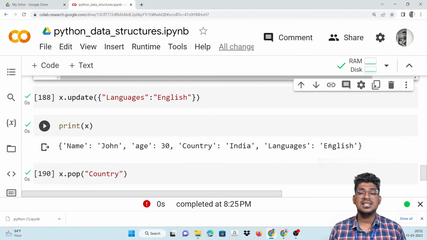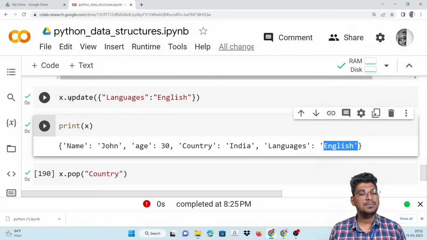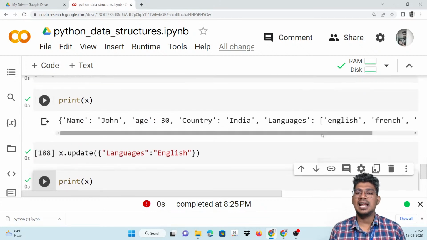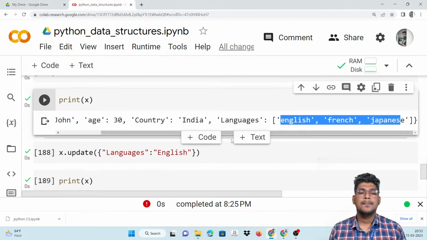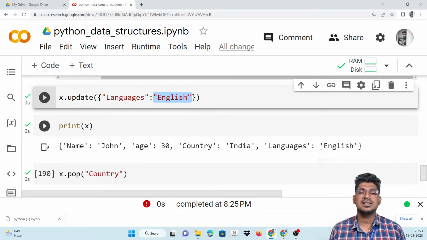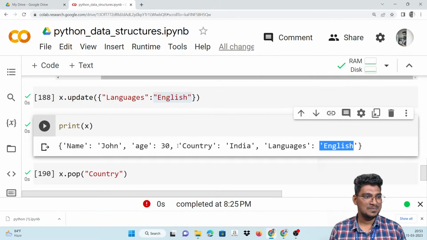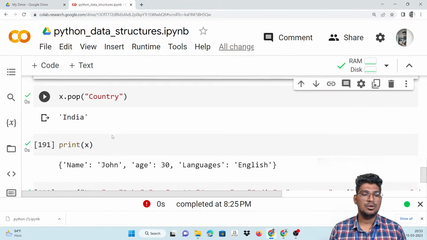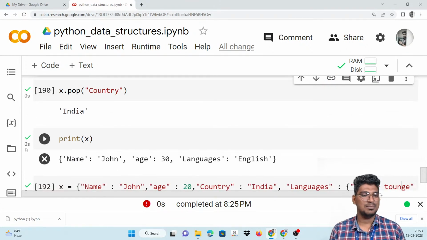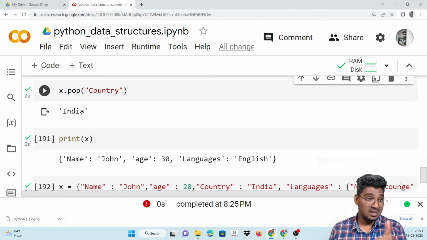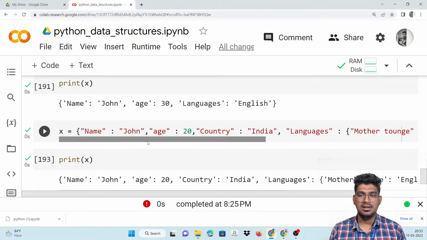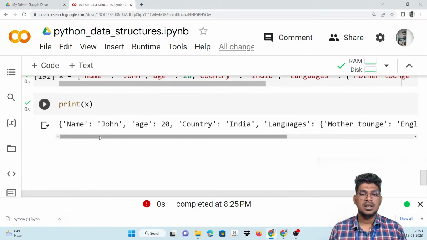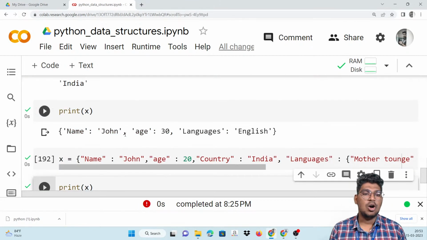That means the languages value is changed, because update helps to change the value of the particular item which you specified here. Before that, the languages were 3 different languages, but now we are changing it to only one, that is, languages is equal to English. Right, now pop: the country is going to be removed. You can see it here. Country is removed with the help of specifying that particular key. Now this is all about the dictionary.